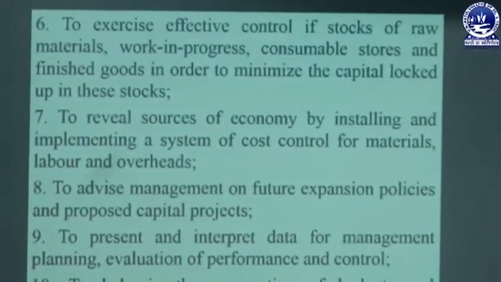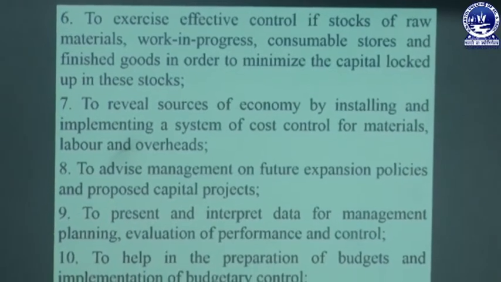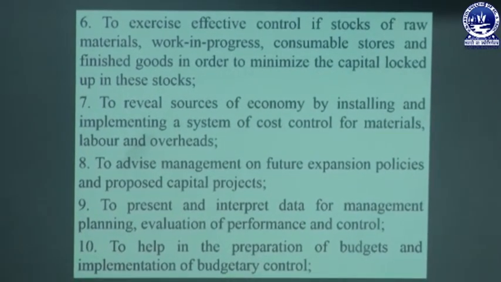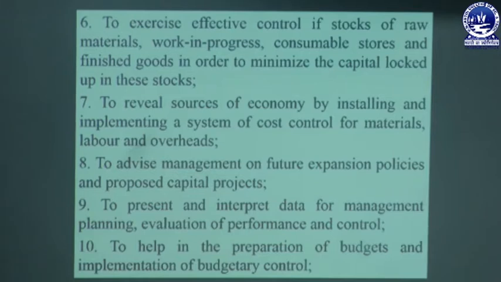Then the next objective is to exercise effective control of stock of material, work in progress, consumable stores and finished goods in order to minimize the capital locked up in these stocks. If capital is invested at the raw material stage, or in work in progress, that means production is going on but not yet completed, or in finished goods, in that case the organization has to take steps.